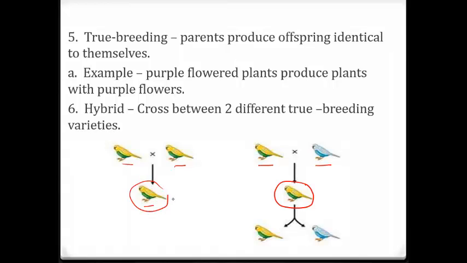Even though they look alike, this bird's DNA is going to be different. This bird right here has 50% of the DNA of the blue bird. So if you notice, as this bird reproduces someday, it has the ability to produce a bird with characteristics like it does, and also to have some of the blue like its original parent as well.